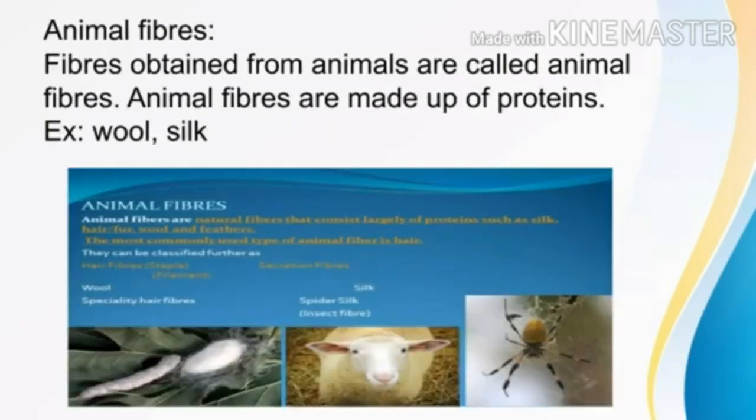Now we'll see animal fiber. Animal fibers are obtained from animals and these animal fibers are made up of protein. Can you give an example for animal fibers? Yes, wool and silk. Wool and silk are the best examples of animal fiber. Wool is obtained from sheep, goat, yak, llama, and silk is obtained from the cocoon of the silkworm. These animal fibers are made up of protein, and plant fibers are made up of cellulose.